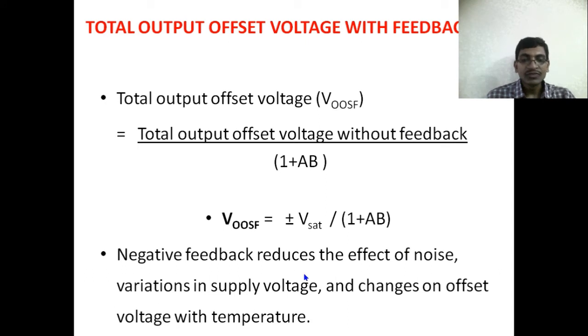So the negative feedback reduces the effect of noise, variation in supply voltage, and changes in offset voltage with temperature. If we use negative feedback, we will have less noise, and the variations in the supply voltage and the changes in the offset voltages with temperature also get minimized when we use the feedback network.